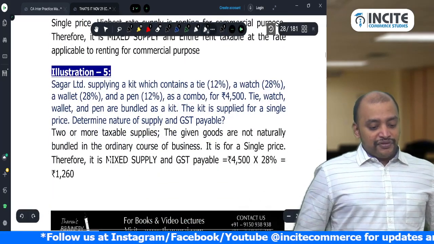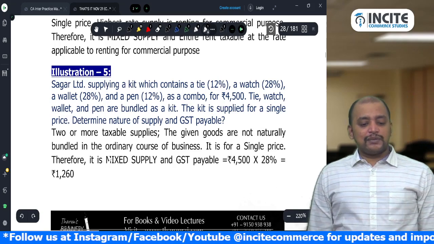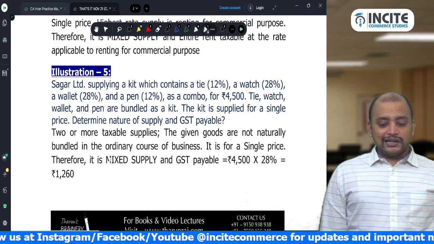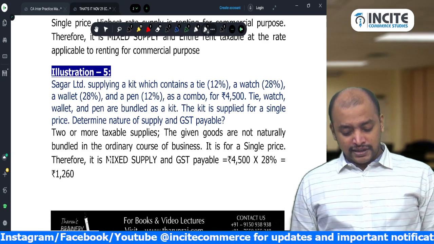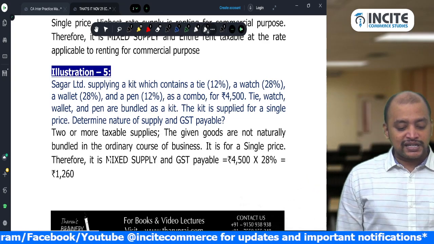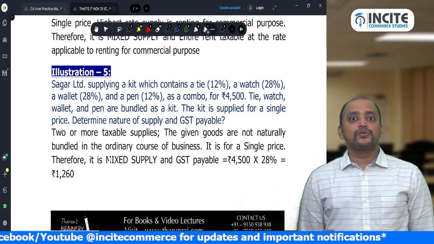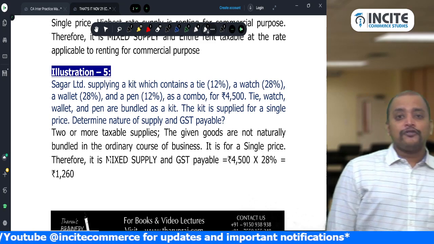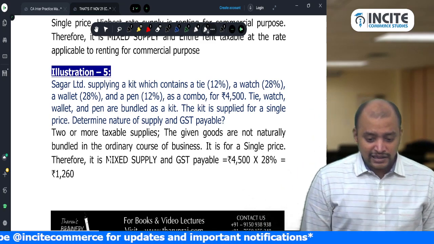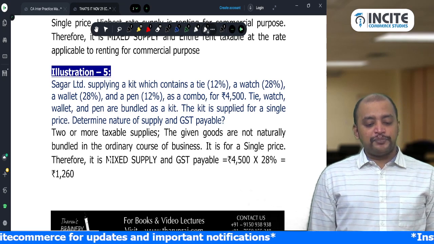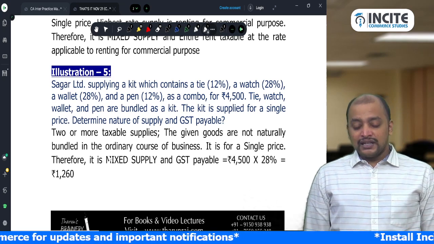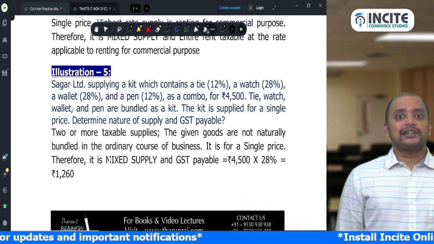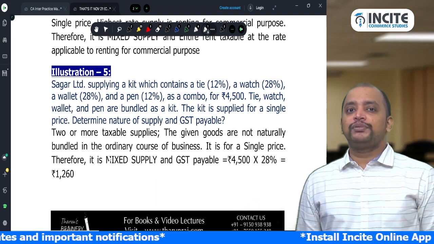Then question number 5. Sagar Limited is supplying a kit which contains a tie 12%, a watch 28%, a wallet 28% and a pen 12% as a combo for rupees 4,500. Tie, watch, wallet and pen are bundled as a kit. The kit is supplied for a single price. Determine the nature of supply and GST payable.